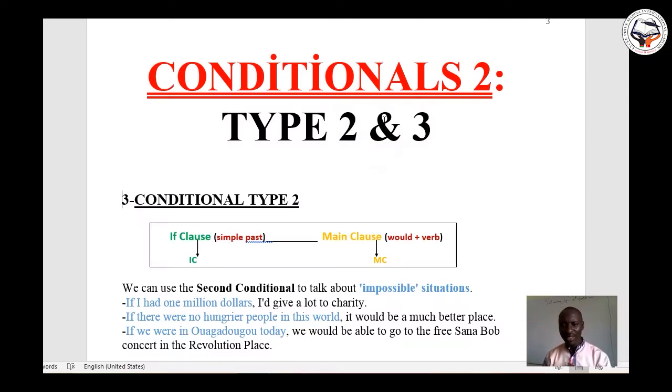Hello, how are you? Welcome to our second part of the conditional grammar lesson. Okay, so today we are going to see the second conditional and the third conditional. So last time we have seen the zero conditional and the first conditional. So today we deal with the second conditional and the third conditional. So let's go.